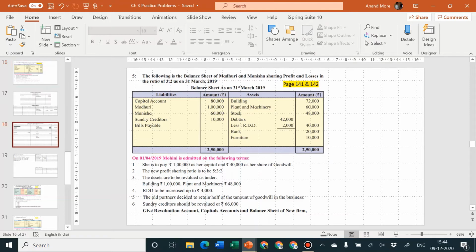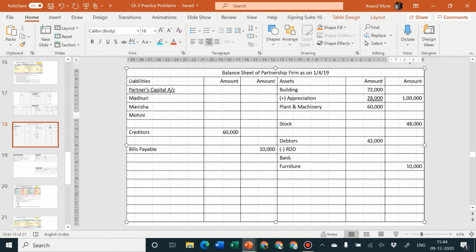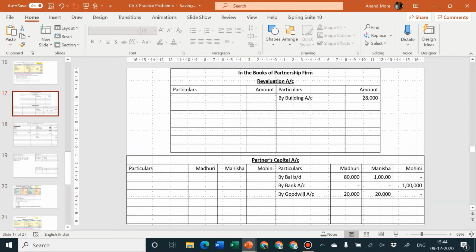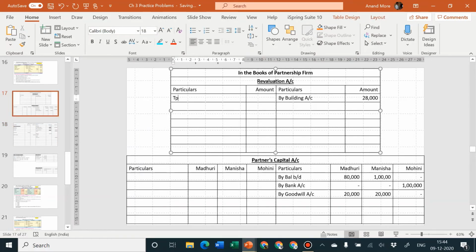Plant and machinery 48,000. We want it to be 48,000 in the outer column. In the inner column, we already have 60,000. That means we'll have to reduce it by rupees 12,000. Since we are reducing it, it will be called as depreciation. Second effect will be revaluation account debit side to plant and machinery. The amount is how much? 12,000.